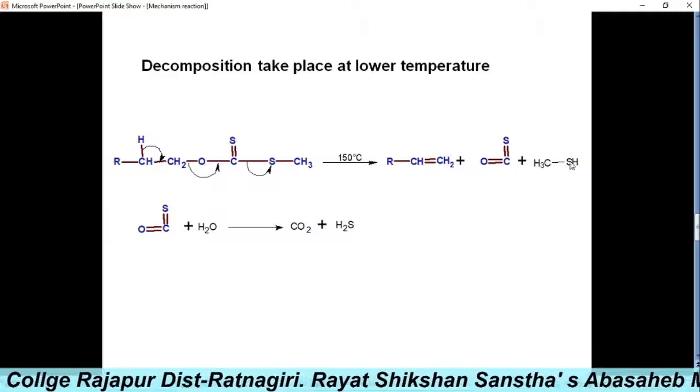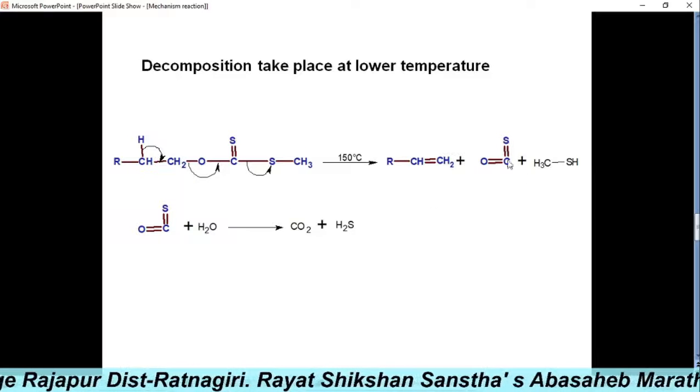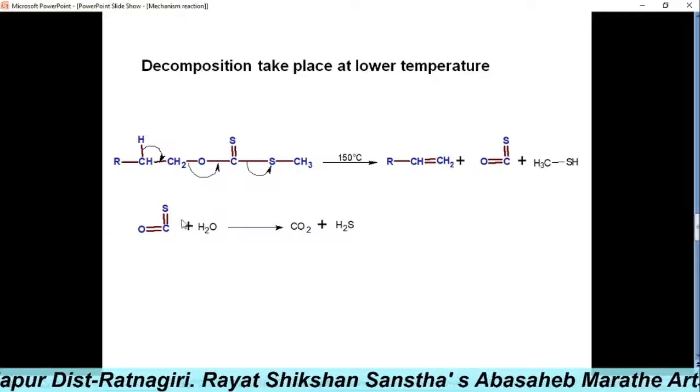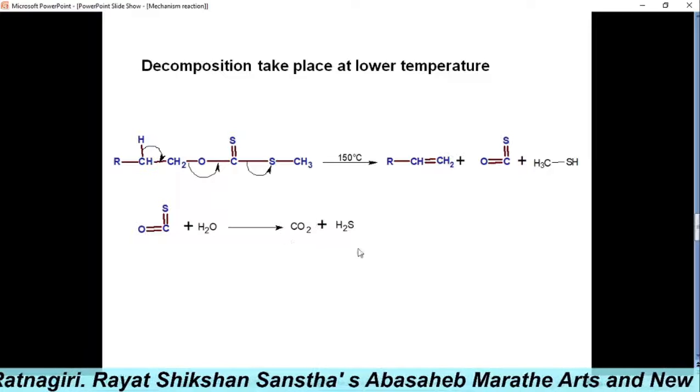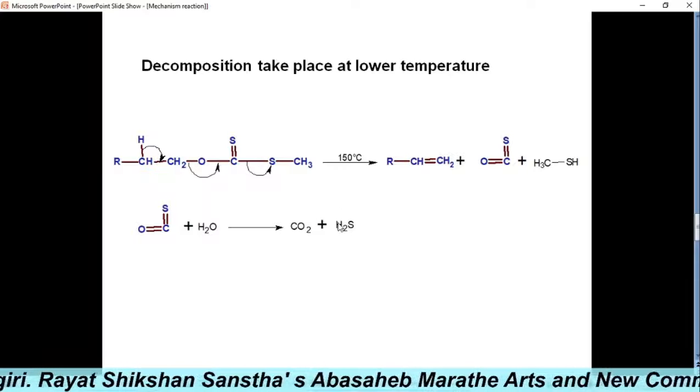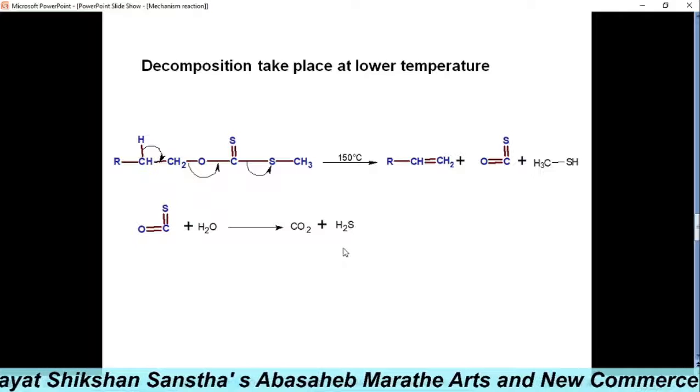After that, these molecules can take up water to give carbon dioxide and hydrogen sulfide as a gas.